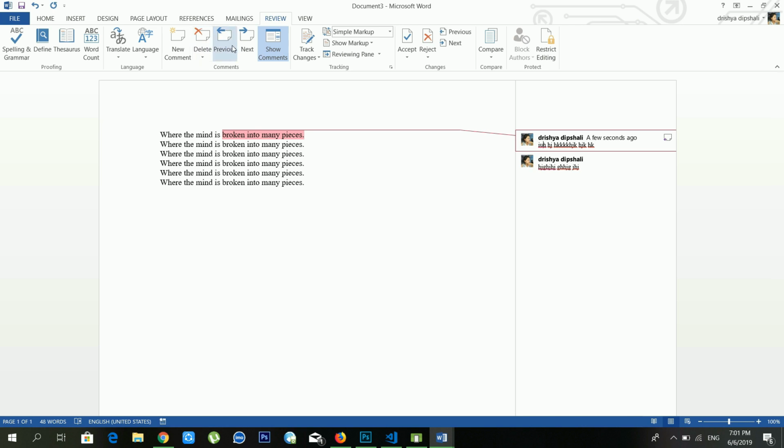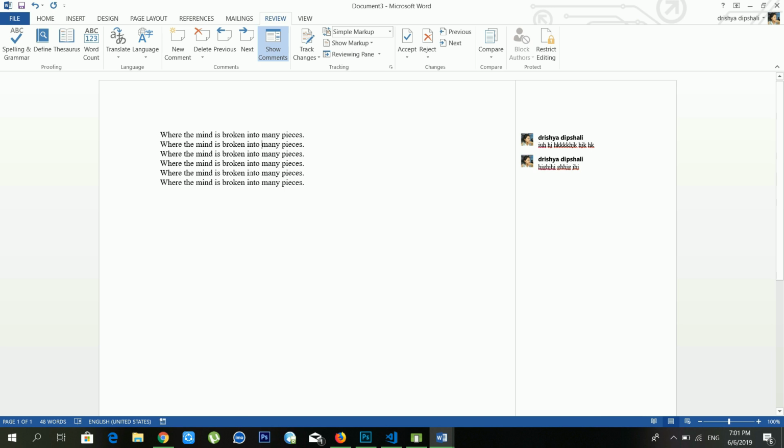And if you want to delete that comment, you can use this delete feature. And if you want to go from one comment to another comment, in that case you can use previous and next. Another option is show comments. If you want to show them or hide them, you can use this one.